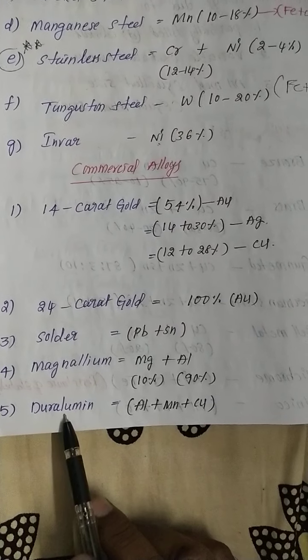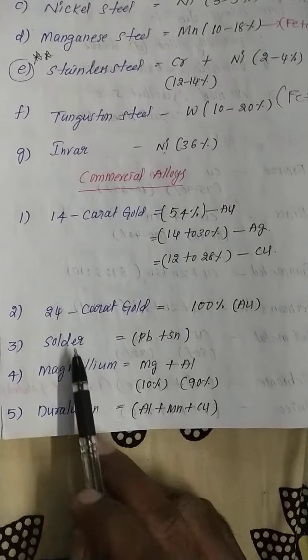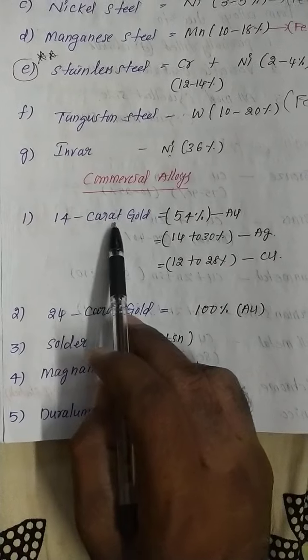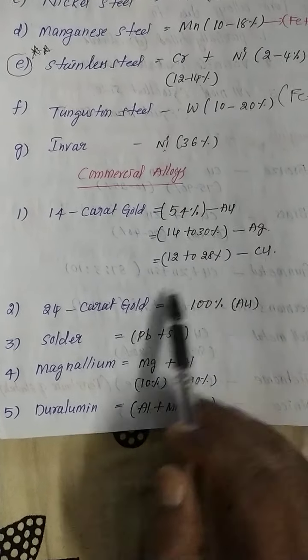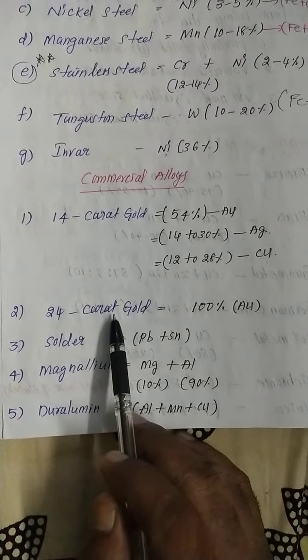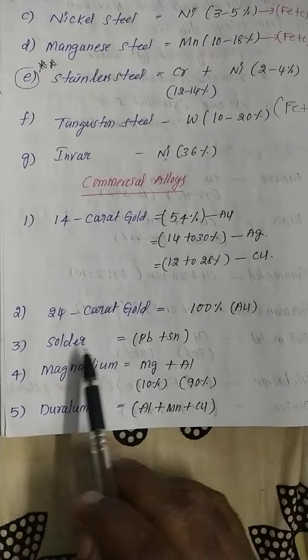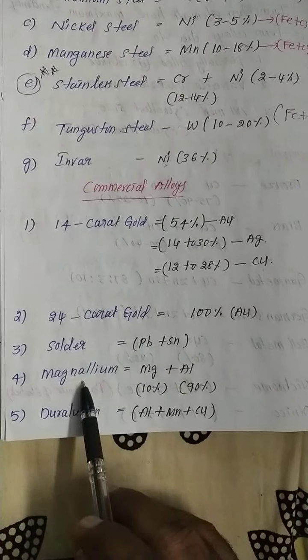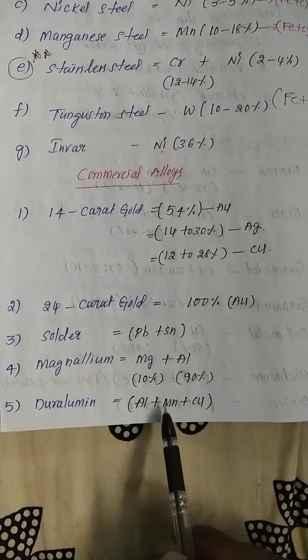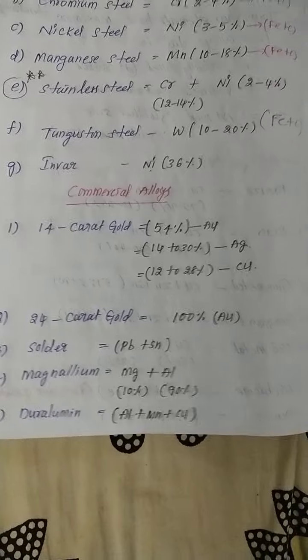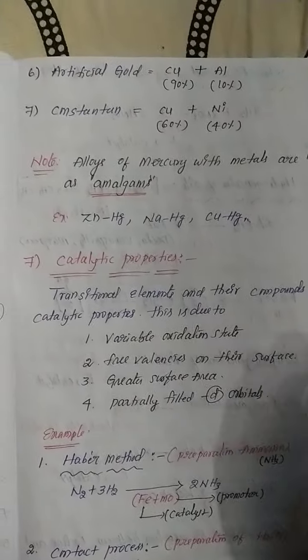This is called duralumin. So 14 karat gold: gold, silver, copper. 24 karat gold, 100%. Solder, lead and tin. Magnesium, magnesium and aluminum. Aluminum, manganese plus copper.